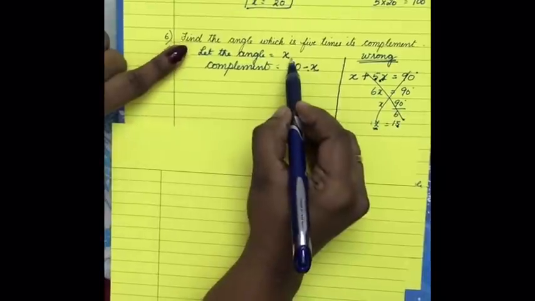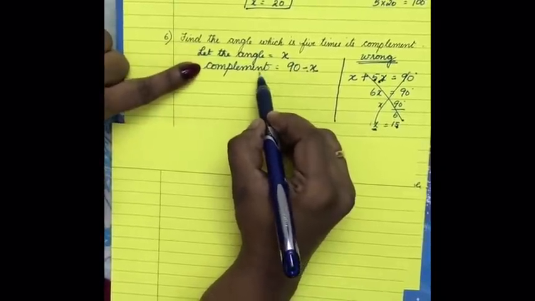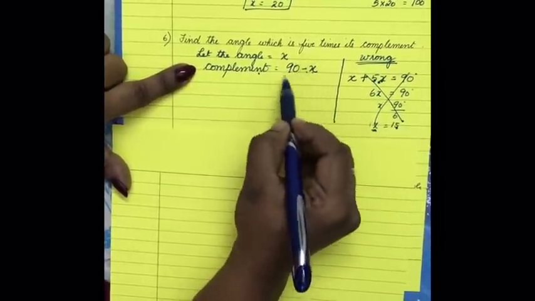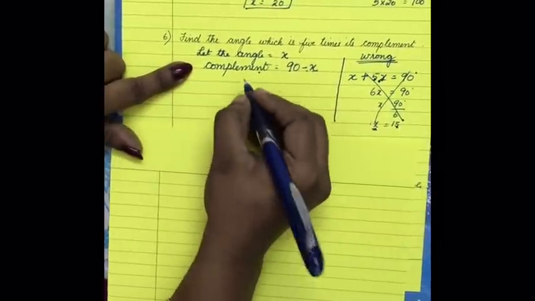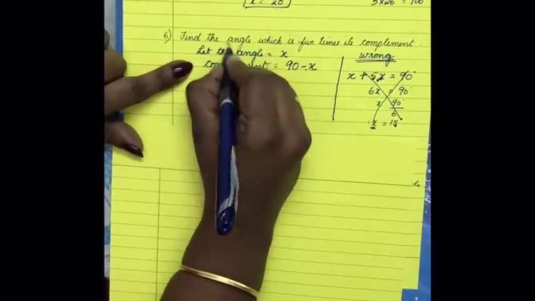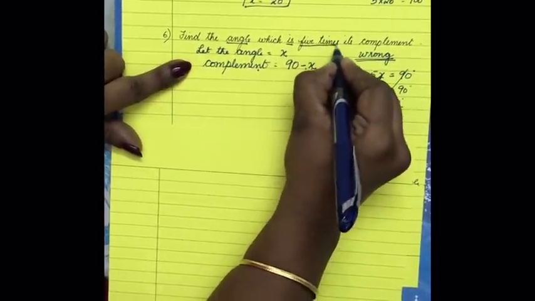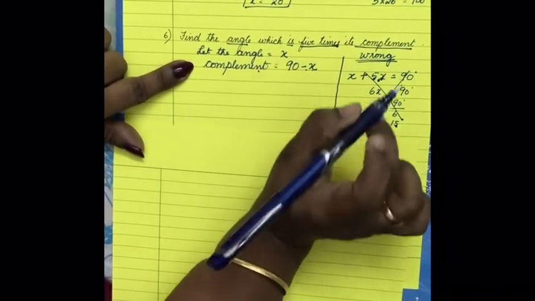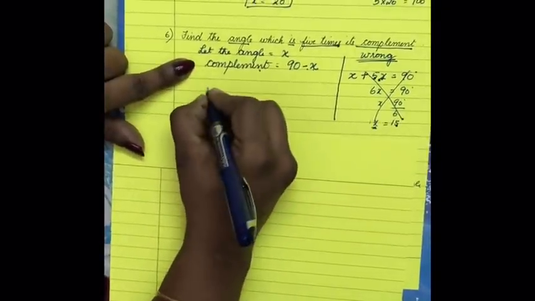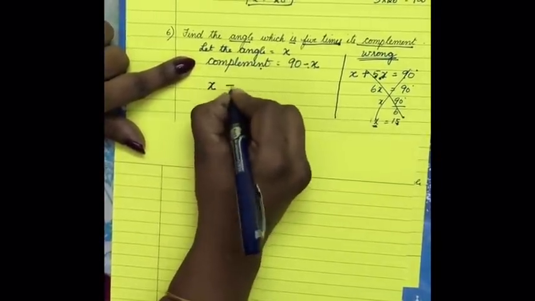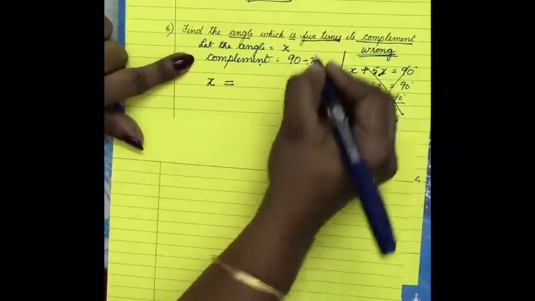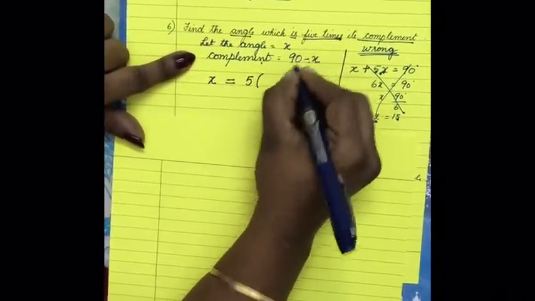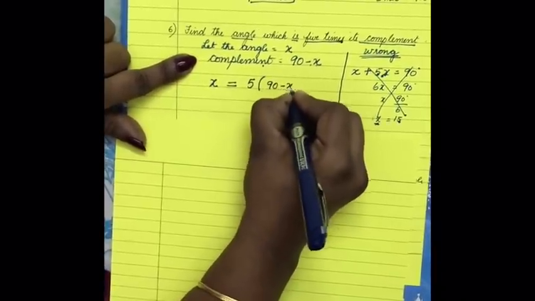Let the angle be x. This angle's complement is 90 minus x. Now we are going to frame the equation. So what they have told us, the angle is 5 times its complement. So now it is exactly like a linear equation word problem. So let angle is always we will put equal to 5 times its complement. Complement is 90 minus x.